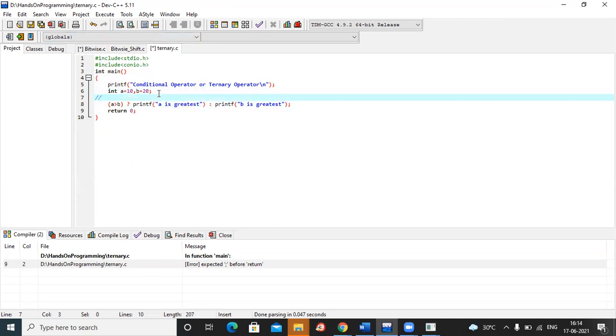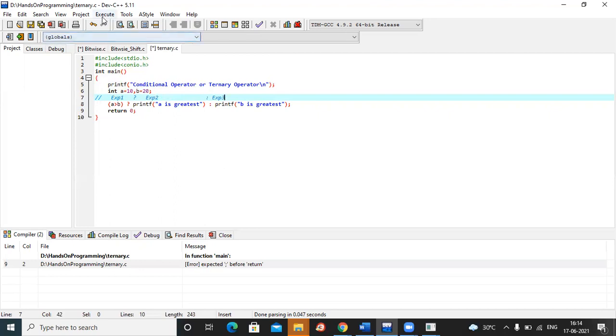This is my expression 1. ये फर्स्ट वाला क्या है आपका? ये एक्सप्रेशन 1 है, बाद में आपको कोलन आएगा, ये आपका एक्सप्रेशन 2 है, you will again get the colon there, and finally you will get an expression 3. This is how your ternary operator works.